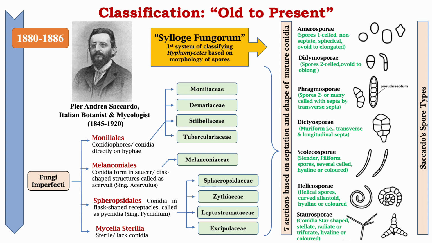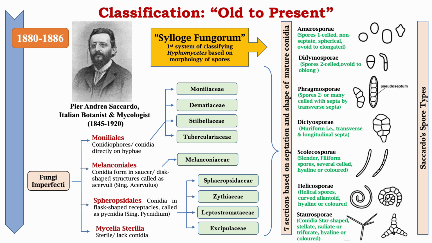Phragmospori. Here spores are two or many celled with transverse septa. In many cases these septa are pseudosepta. Dictyospori: these were muriform, that is, they have transverse and longitudinal septa. Then Scolecospori: this type of spores are slender, filiform, several celled, hyaline or colored.